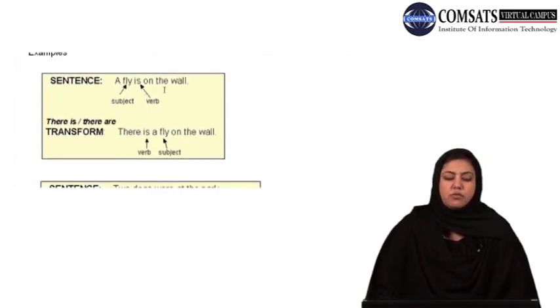A fly is on the wall is the original sentence. Now if you want to transform its form and you still want to retain the exact meaning, what you can do is use a there is or there are structure, because this is a singular noun here, so you would use is. There is a fly on the wall. What has happened? The auxiliary verb comes before a fly, whereas in the original sentence the noun phrase or the subject a fly comes before it. Now you would change the position of these two, so you can see that, and the rest of the sentence is retained.